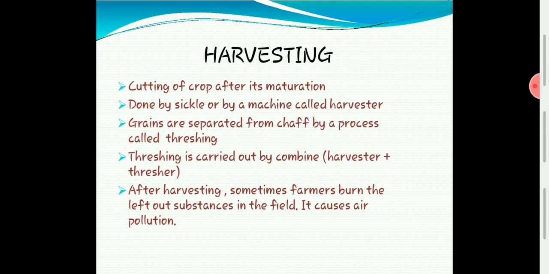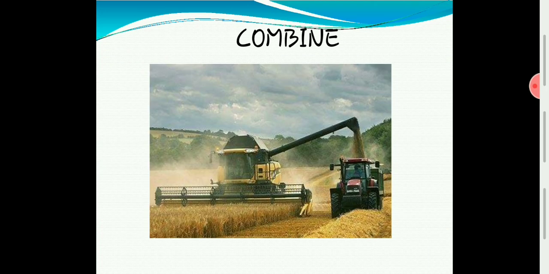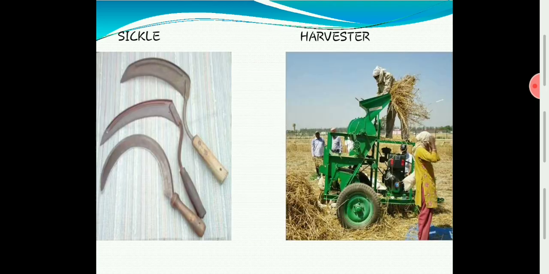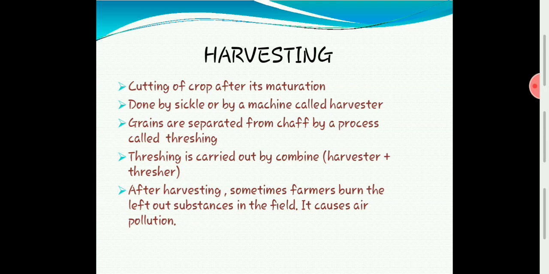And the next point tells that threshing is also carried out by a combine. Combine is again a machine. Okay, you can see it here. It does the work of harvesting also. You can see how it is harvesting, and this harvested crop it will thresh and give back only the grains. So it is doing both the work, harvesting and threshing, and that is done by a machine called combine. So this is about harvesting.